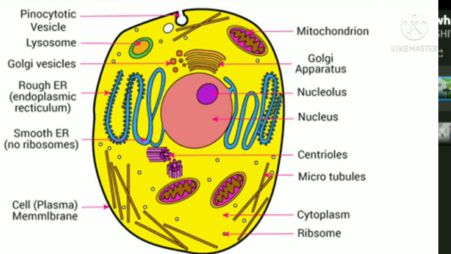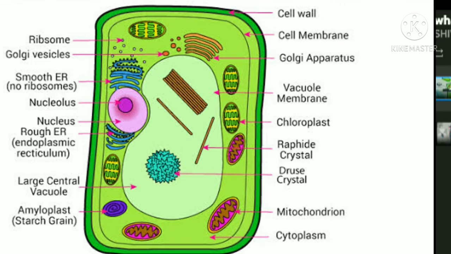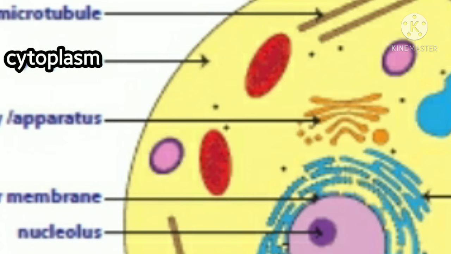Cell and cell organelles. Cell is a structural and functional unit of living organisms. Cells are different in size and structure based on their functions, and they form every organ in the body.